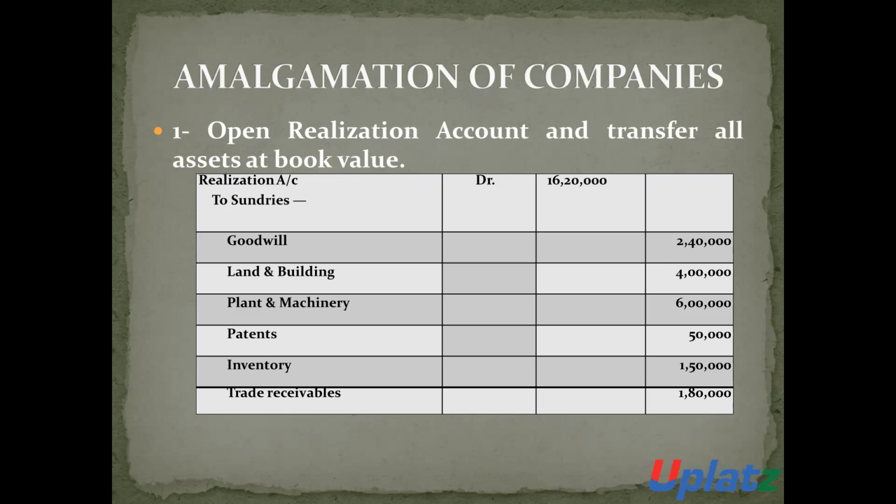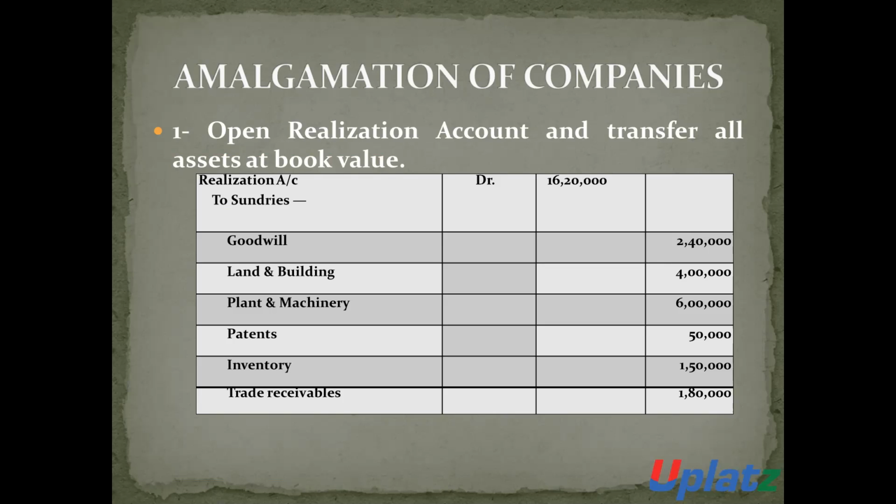Realization account debit to assets account. In this case, the entry will be realization account debit to goodwill account 2,40,000, to land and building account 4 lakh, to plant and machinery account 6 lakhs, to patent account 50,000, to inventory account 1,50,000, to trade receivable account 1,80,000. And the realization account will be debited by 16,20,000 rupees.